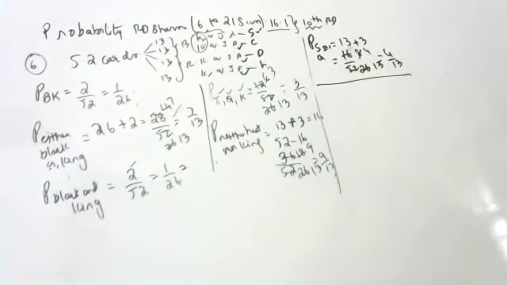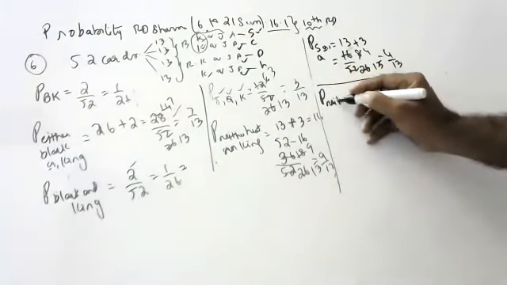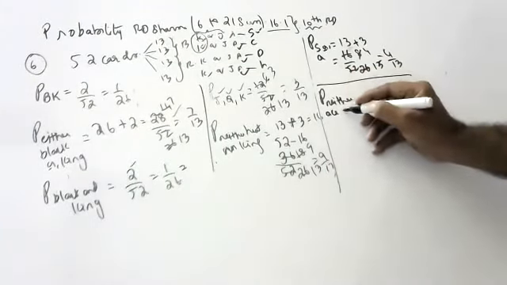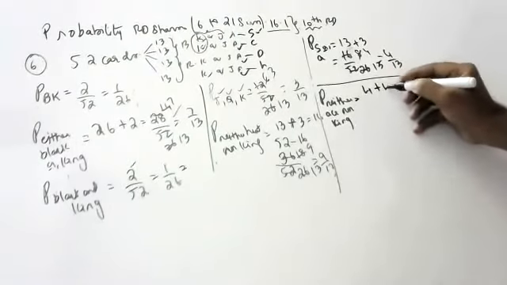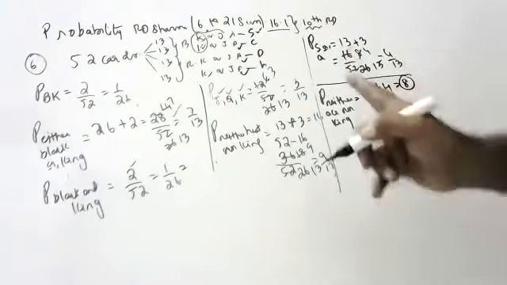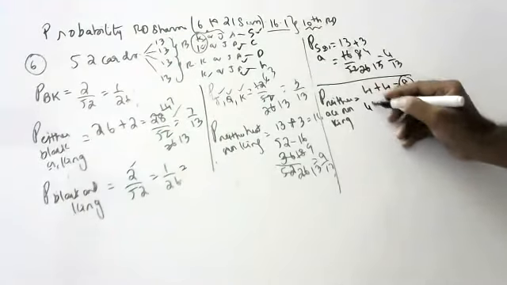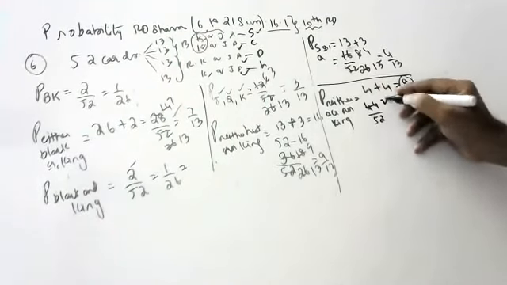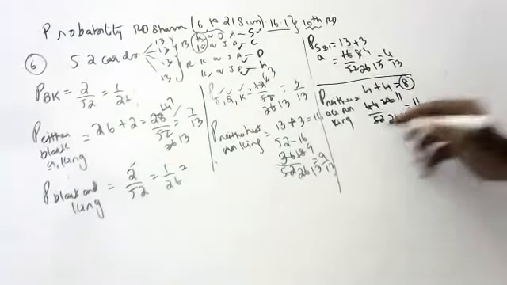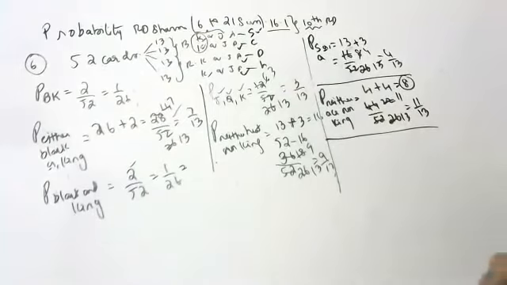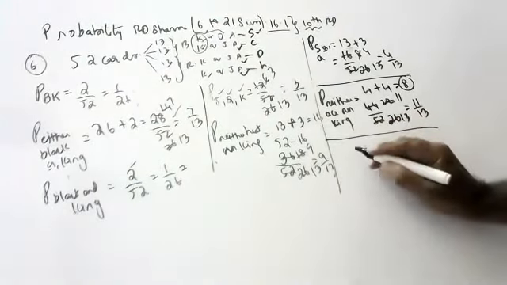Spade or ace, done. Next, neither ace nor king. He doesn't want ace or king. So children, 4 aces are there, 4 kings are there. He doesn't want 8 cards. If you remove 8 cards from 52, how much will it come? 44. 44 by 52, that is 22 by 26, 11 by 13. Answer is 11 by 13. Try to understand, children.